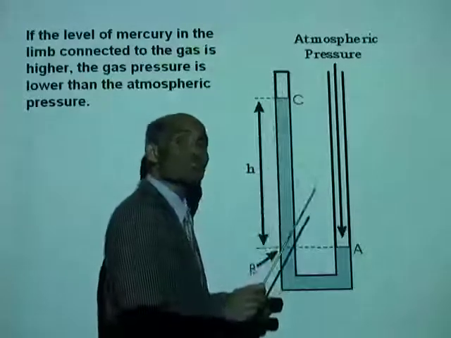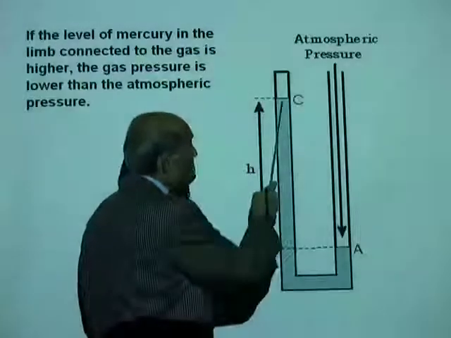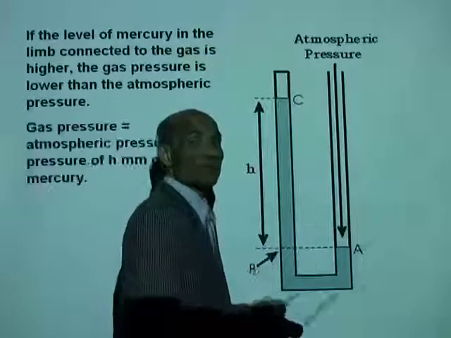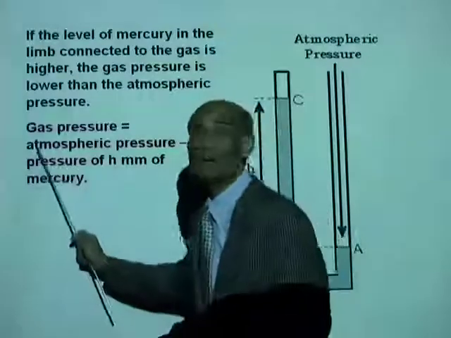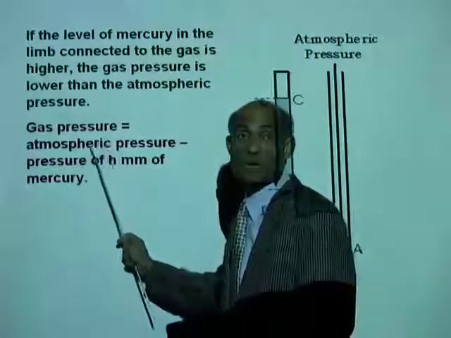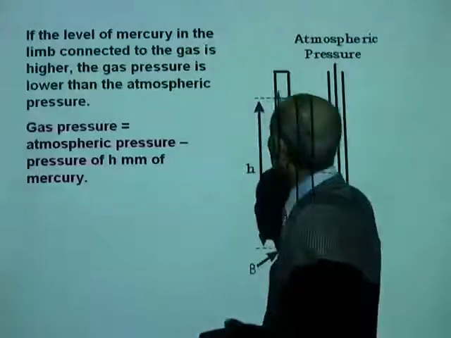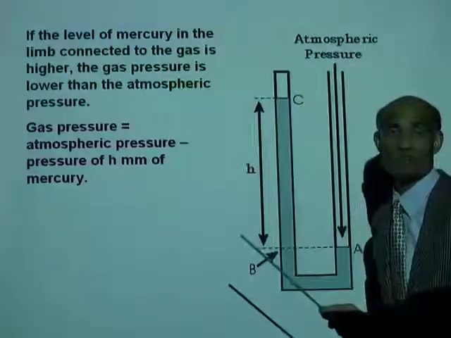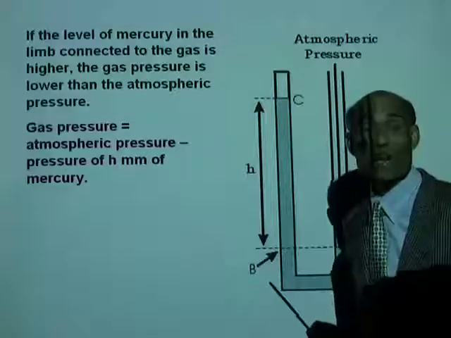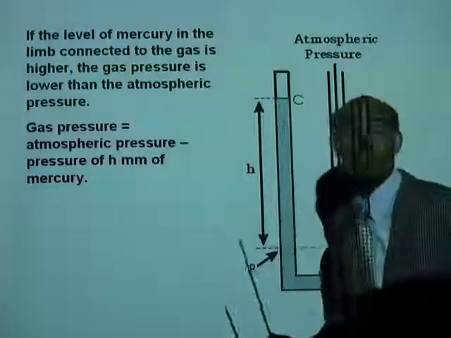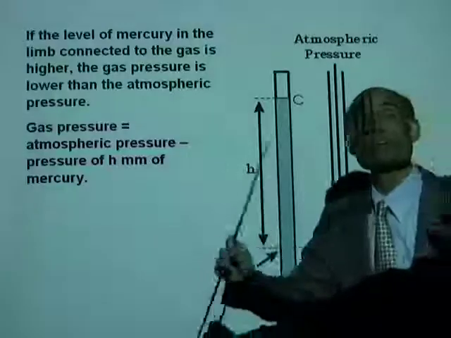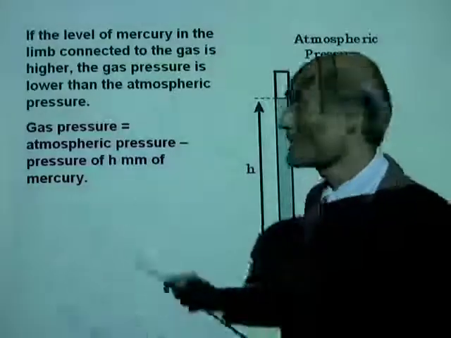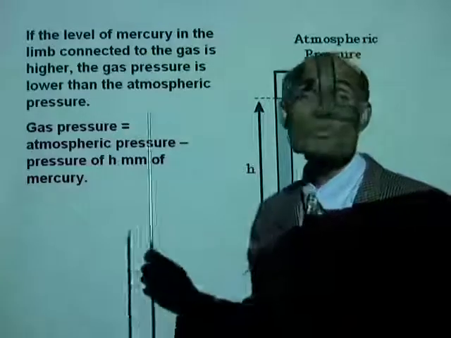Less by how much? Less by the pressure exerted by this h millimeters of mercury. So gas pressure now is atmospheric pressure minus the pressure exerted by this h millimeters of mercury. Now, depending on the level difference between the mercury in both limbs, we can calculate the pressure of the gas supply. And this is a very useful way of